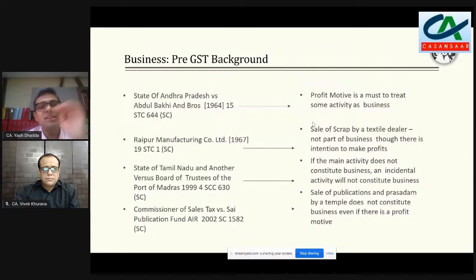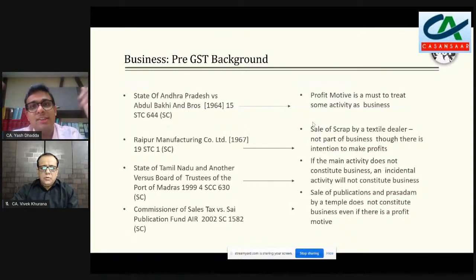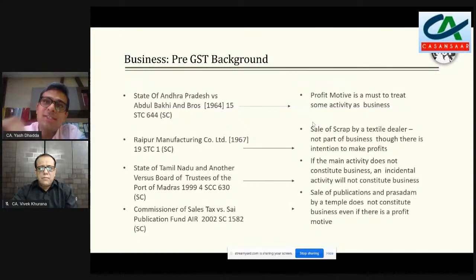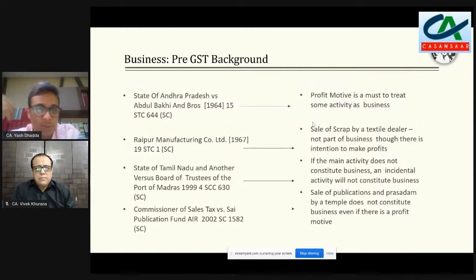And I think इसको समझने के लिए it becomes important कि हम कुछ पुरानी regime के judgments देखें, those judgments which are very relevant in this regard and which are useful. और जो judgment 1964 से होते हुए 2002 तक there has been a journey. Again, they are from the VAT regime and the sales tax regime. But बहुत सारे concepts है जो concepts over the period of time they have changed, and the concepts which have evolved as and when the law has also evolved and the law has been amended.